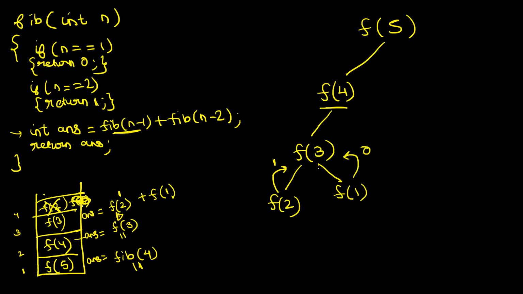So this context is destroyed, right? Now f of 1 has returned a 0. So you get a 0 here. Okay. And then this line has been completed. So 1 plus 0 is 1 and 1 is saved in the answer variable. And what is the next line in f of 3? Return 1. So that line runs and f of 3 returns 1 to the caller. Okay. So this context is now destroyed. Okay. And 1 has been returned to the caller.